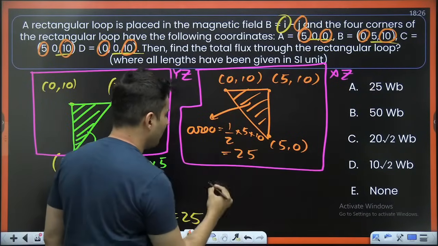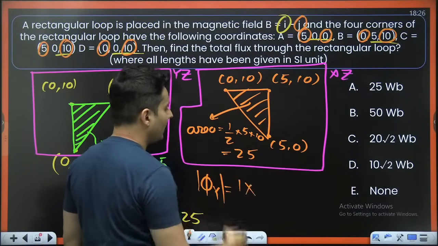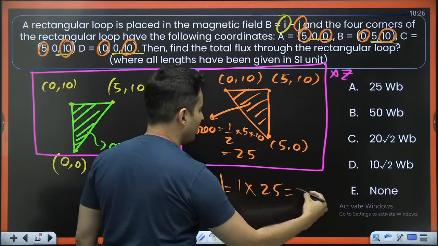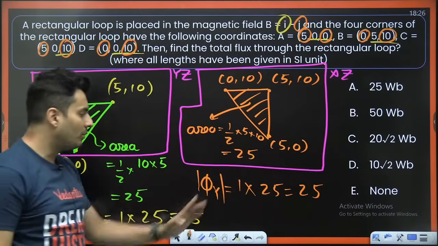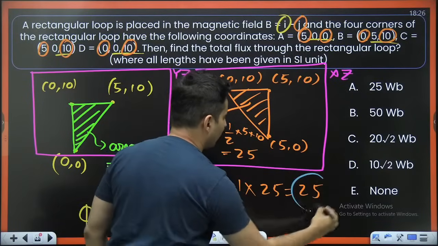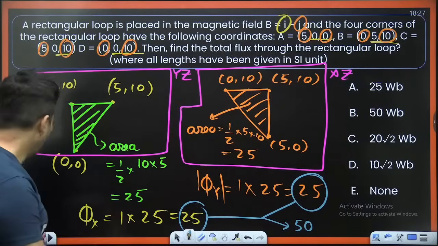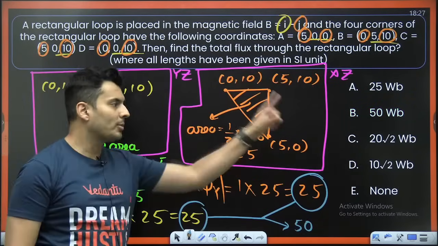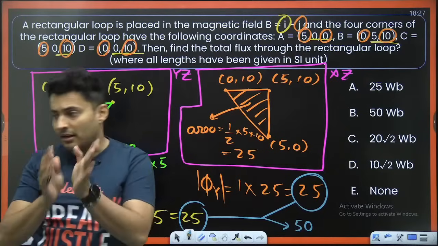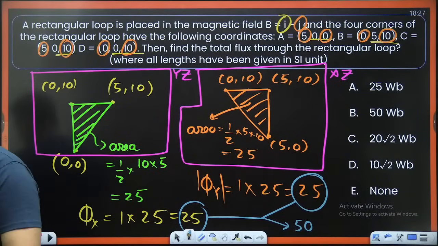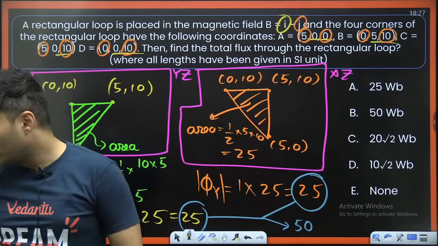So what is the flux because of this, magnitude wise? Field is basically 1 unit, area is basically 25 units. So 1 into 25 is just 25. Yes. So I got the X component flux, Y component flux. So hence, what is the total flux? 25 and 25 together will give me 50. So option B, yes, it is correct. Option B is correct. So the projected area in this case was not a rectangle or anything. It was actually a triangle. That is the catch. Yes. Awesome. What a brilliant question. I hope this is clear.